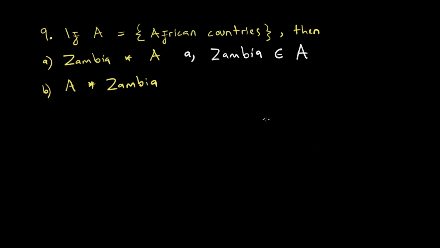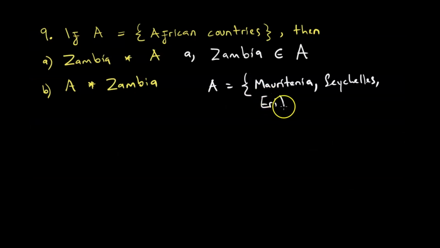Because Zambia is a country in Africa, when we have a set that is talking about African countries, Zambia is going to be an element. So just for out of interest's sake, we are saying A is equal to, we want to list the elements. How many countries in Africa? 54, 55 give or take. We can start with Mauritania, listing the countries in Africa. Seychelles, Eritrea, and we list Niger, and so forth.